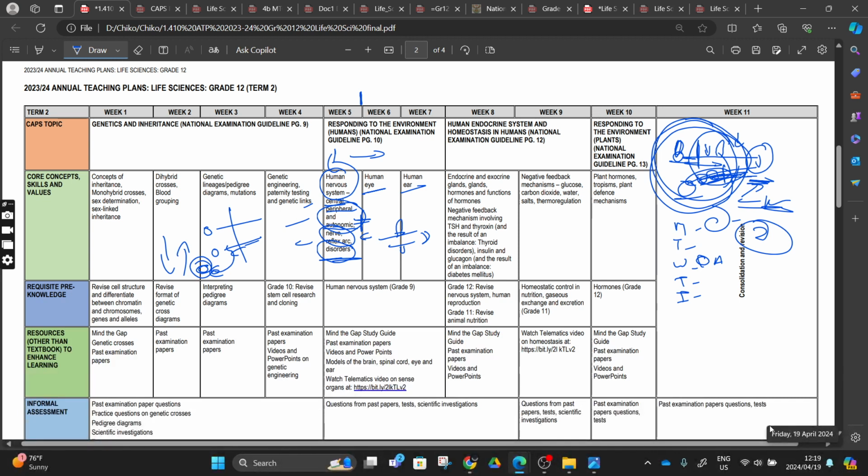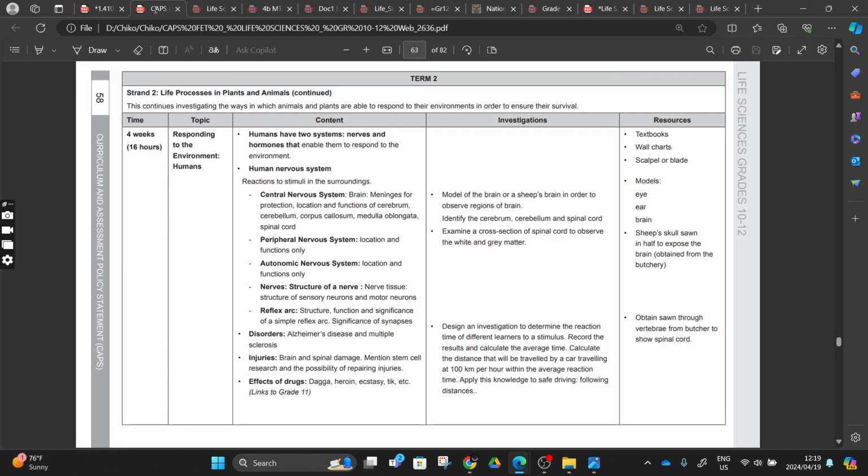I'm not sure if that information was enough for today's lesson, so let's go and learn today's lesson. We pass by the CAPS. These are the three streets.